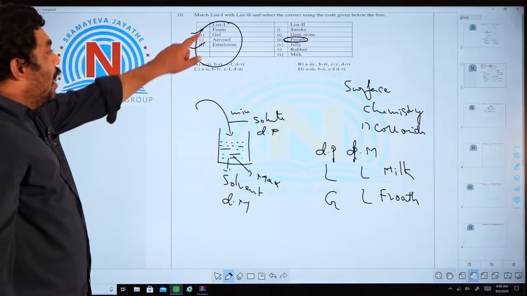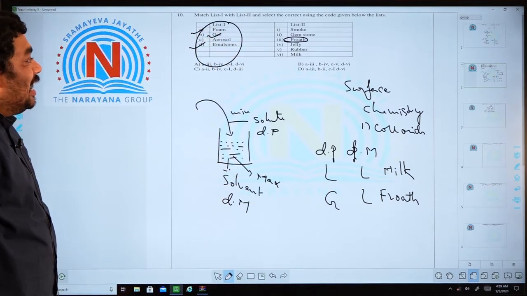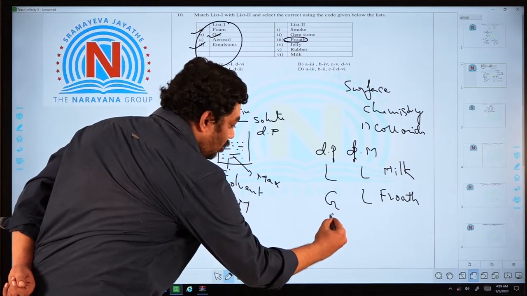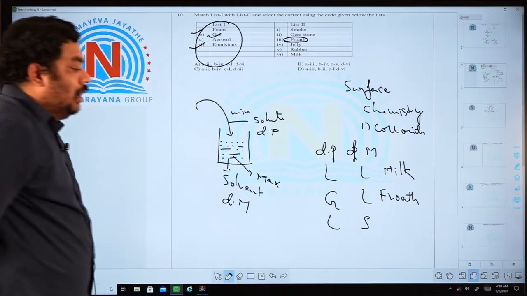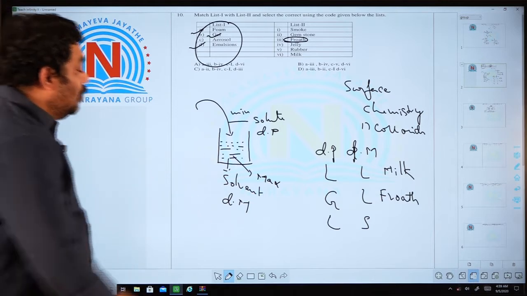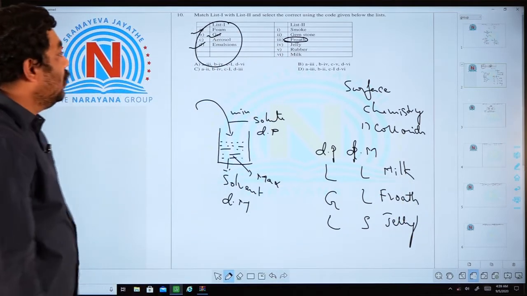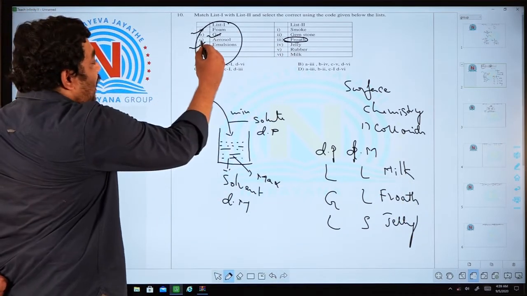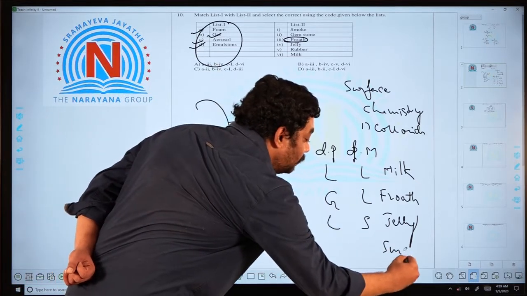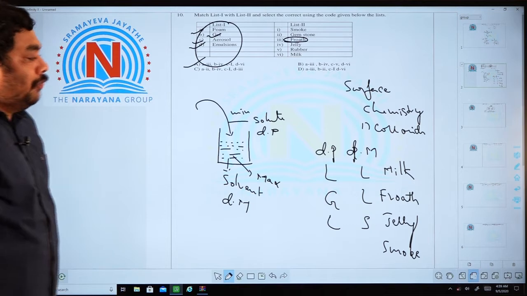Now I am going for the gel. Gel is nothing but liquid dissolved in solid. So here, jelly is the example, and next one I am taking aerosol. Aerosol example is smoke. So here this is the first option.